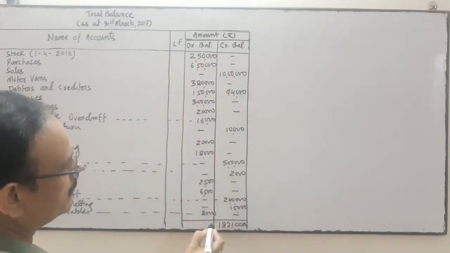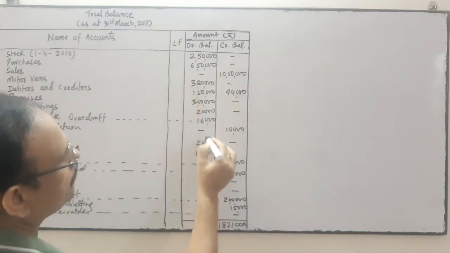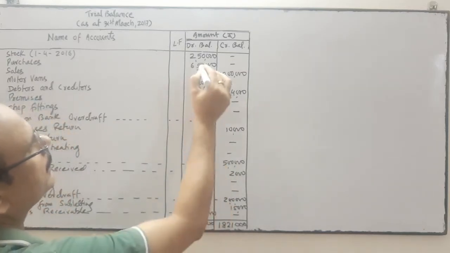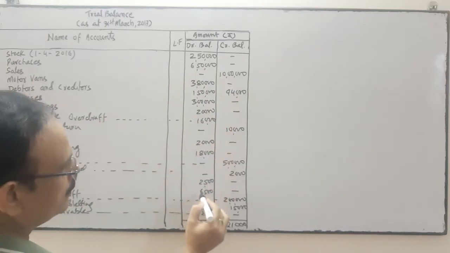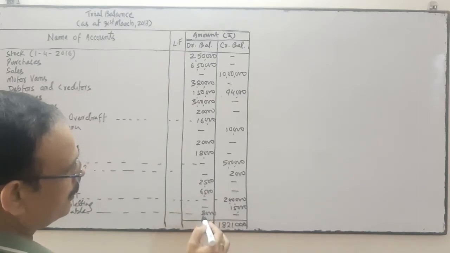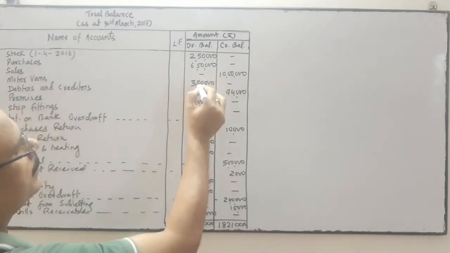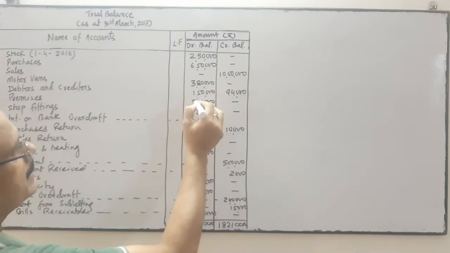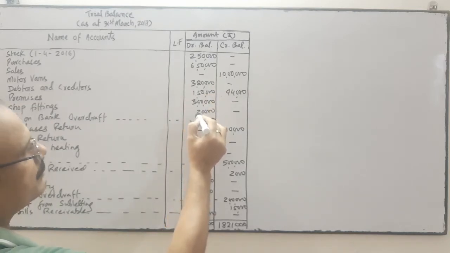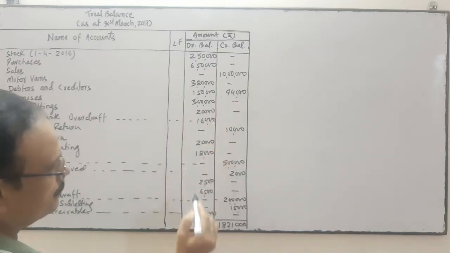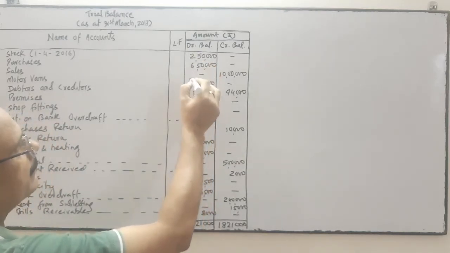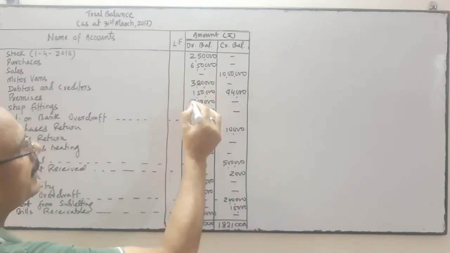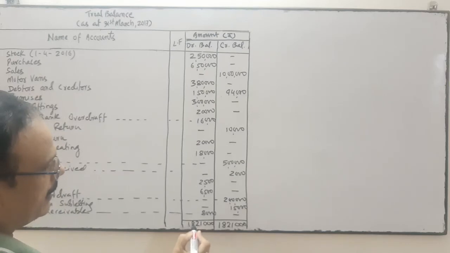Now see the debit side. Adding up the figures, the total is 18 lakhs 21,000.